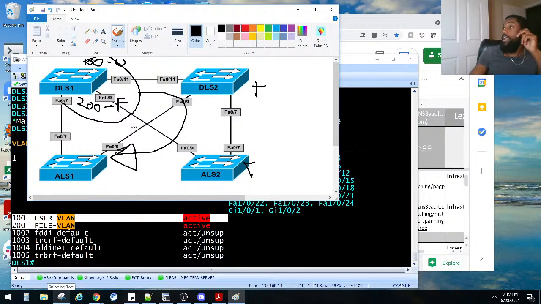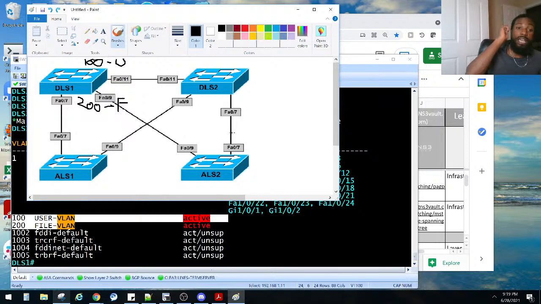So that the Cisco iOS software automatically elects it as the root bridge for both VLANs without explicitly specifying a priority value. Now, remember, when we talk about spanning tree protocol, we elect one of these switches to be the root bridge. What is that? Basically the switch that all the traffic needs to get to before it leaves the local area network.